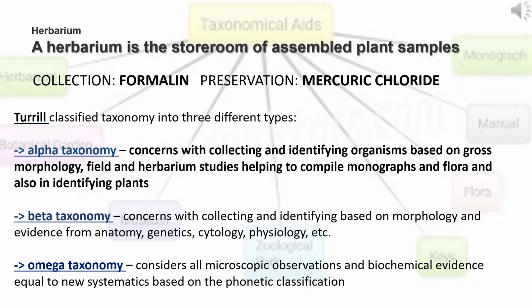And a key is basically used to identify both plants and animals. Study the key very well, because they ask direct lines from the key. So the key part, don't just read it, just memorize it. Other parts you can read. Herbarium you can read point-wise, as I said, and the key you have to memorize, because they ask directly from here. Now I think that is all for this chapter.